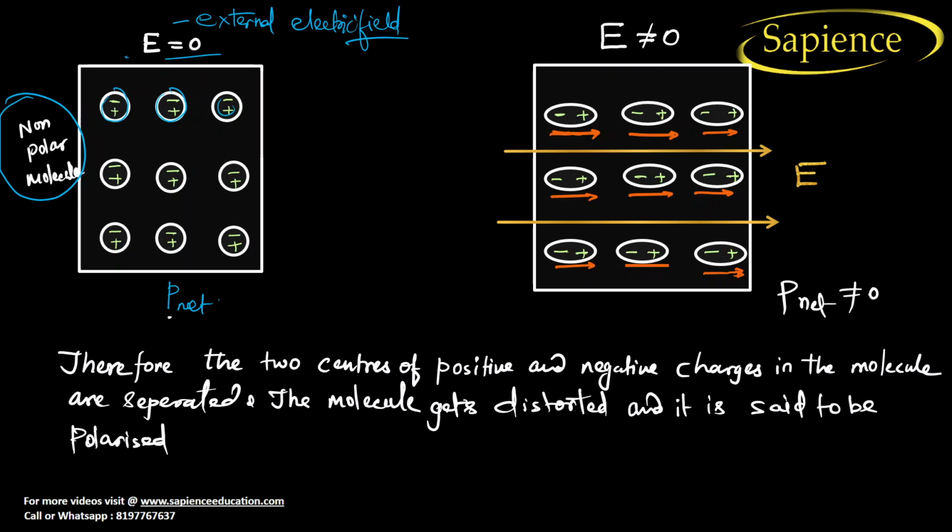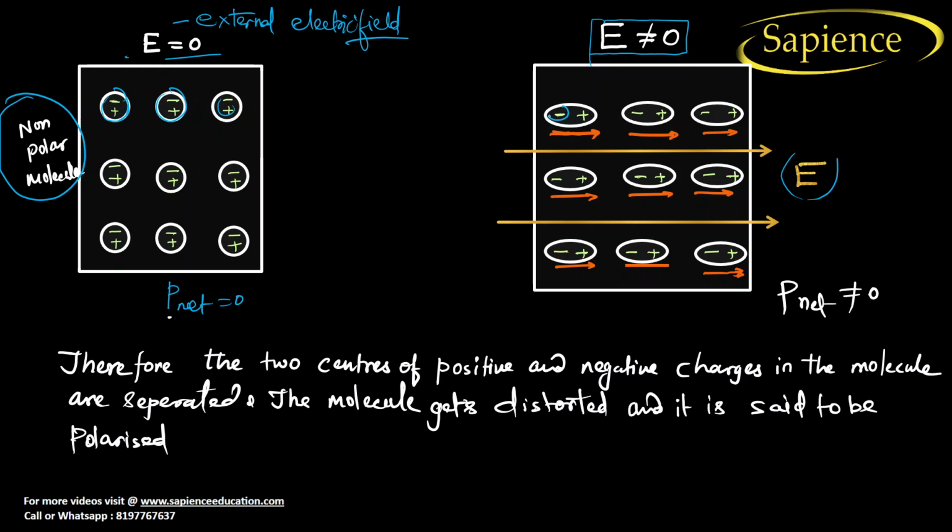Dipole moment is zero, because every atom, or every molecule, has a dipole moment of zero, right? So overall dipole moment will be zero. Now when you apply an external electric field not equal to zero, there is an electric field like this. So what will happen? See, positive will go with the direction of the electric field, and negative will go opposite to the electric field direction.